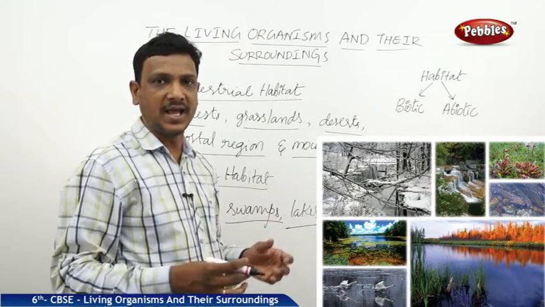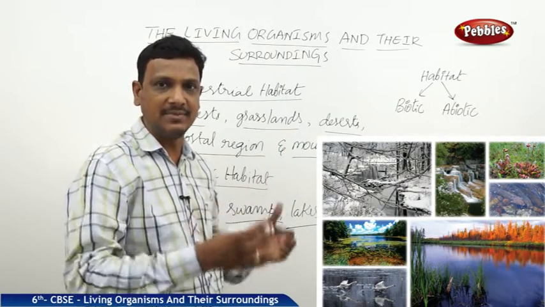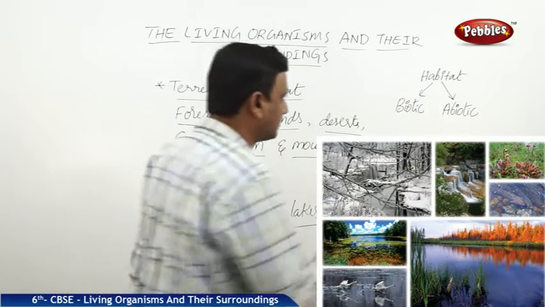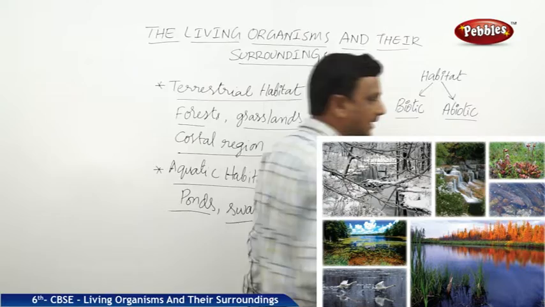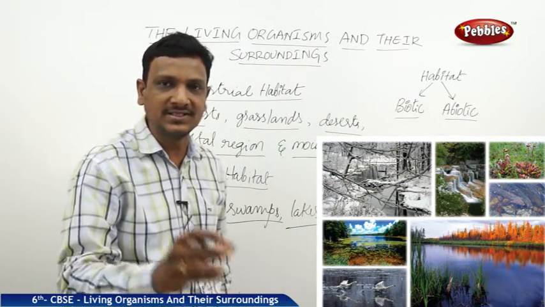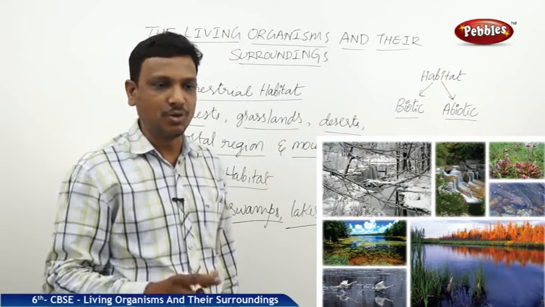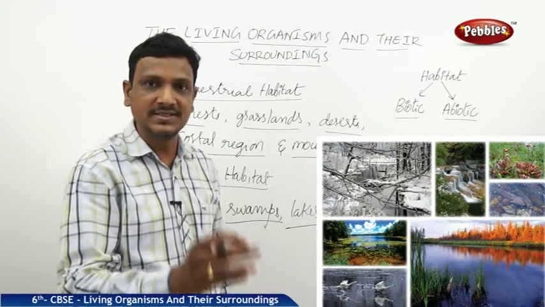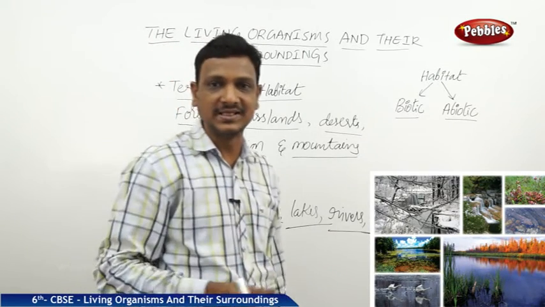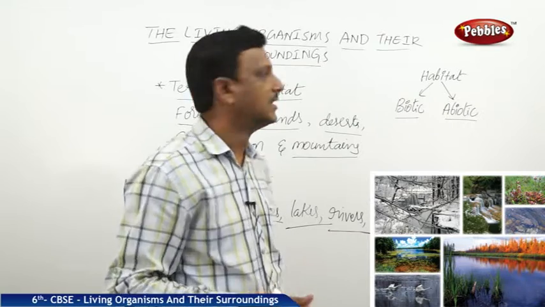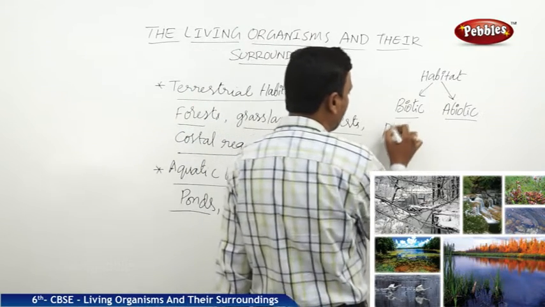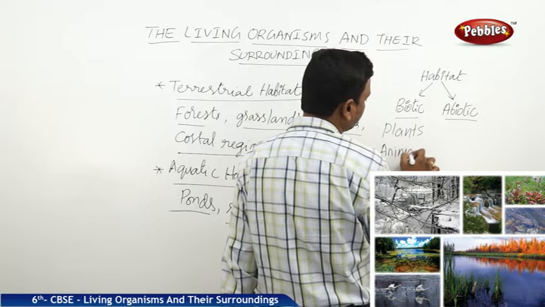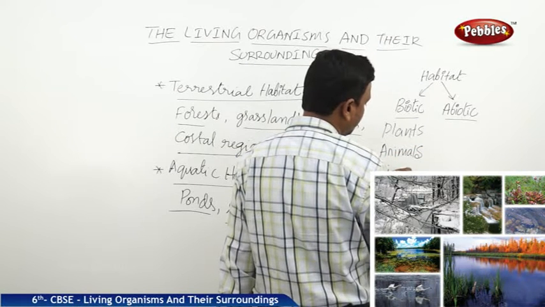So before we go and explore each and every habitat that we have mentioned here, we say a habitat consists of two things. In a habitat we find biotic things and abiotic things. When you call a particular place a surrounding, a pond is made up of living and non-living things, biotic and abiotic. So biotic is the living thing, that is the plants, animals and microbes.